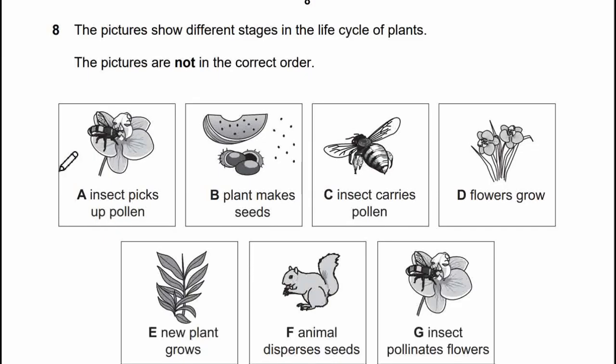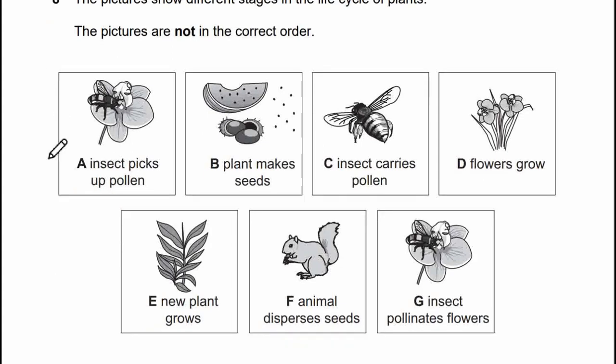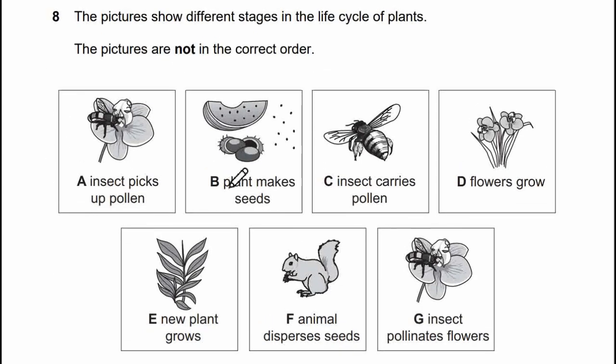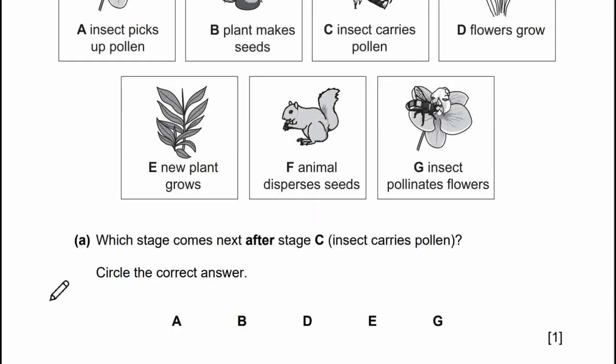The picture shows different stages in the life cycle of plants. The pictures are not in correct order. A, B, C, D, E, F, and G. Which stage comes next after stage C? Insect carries pollen. Circle the answer.